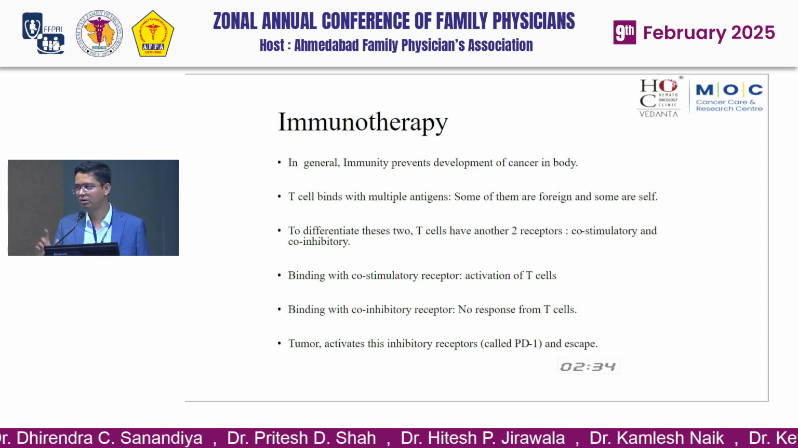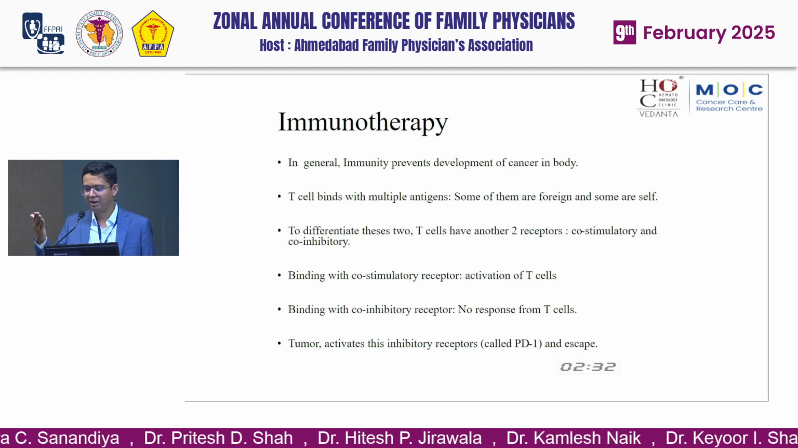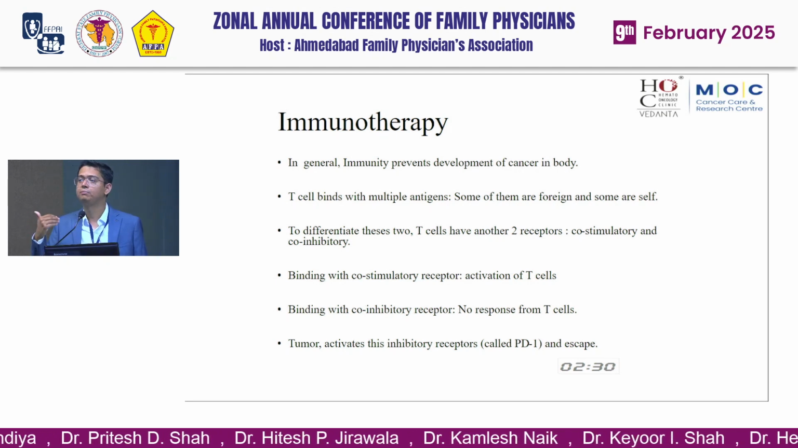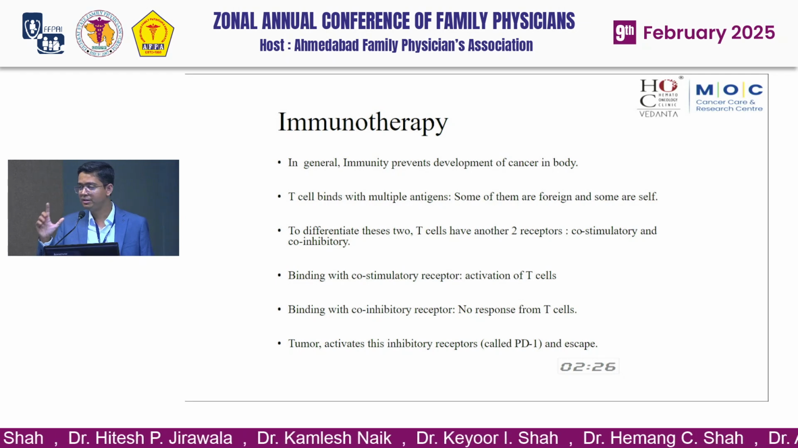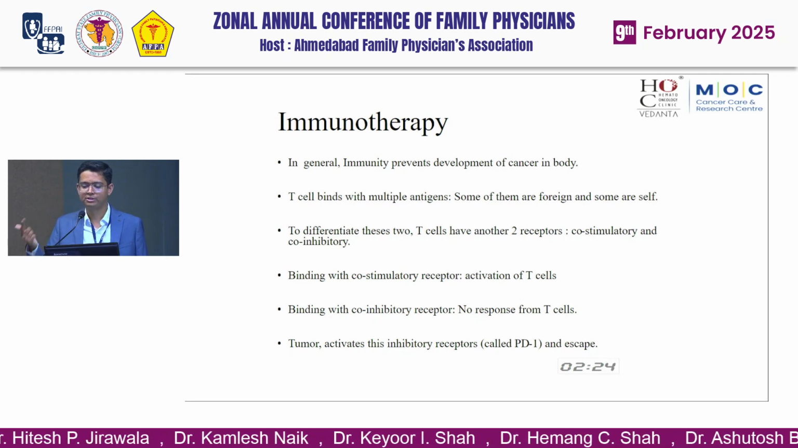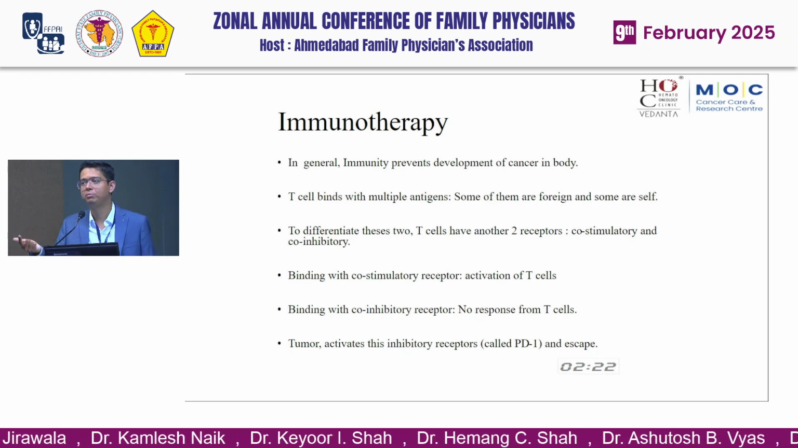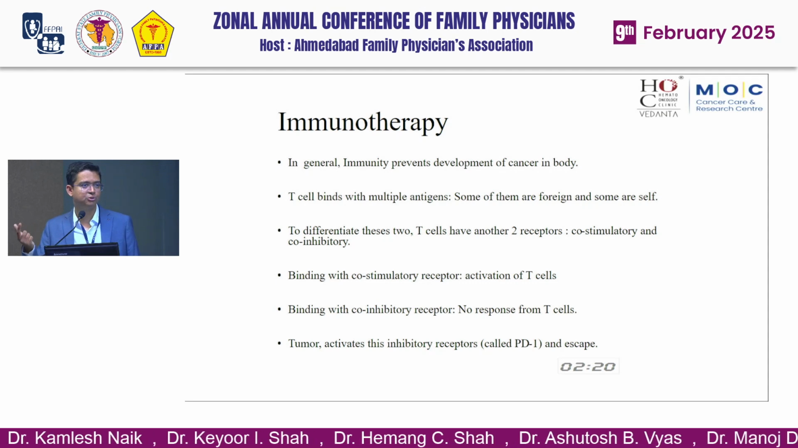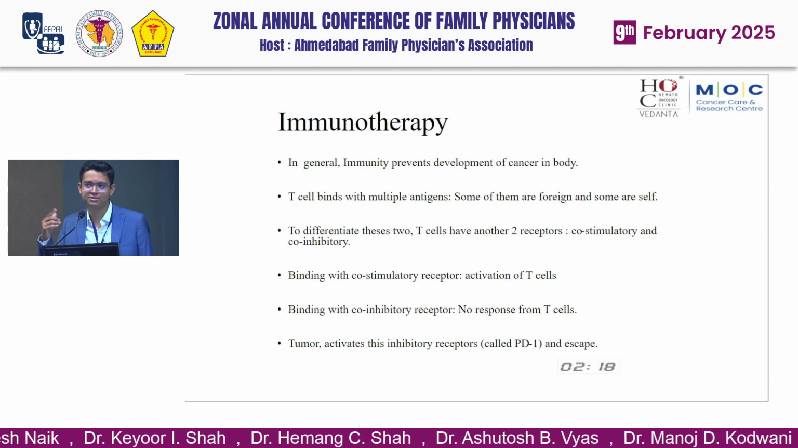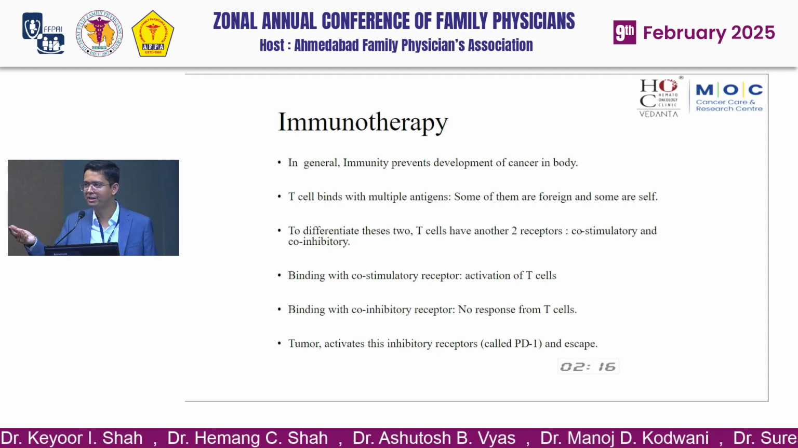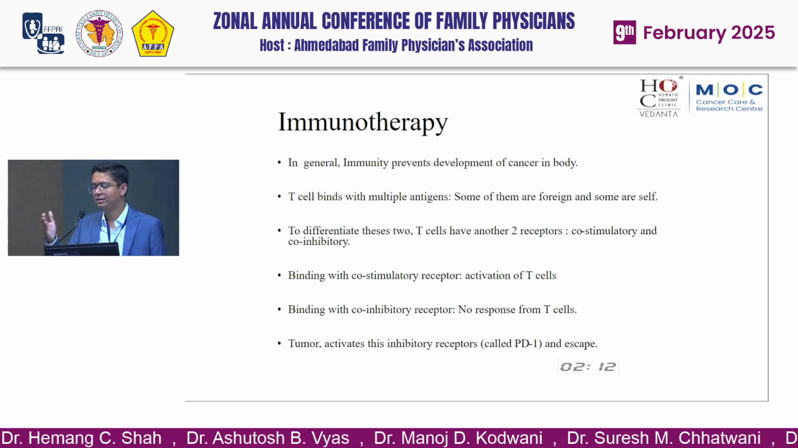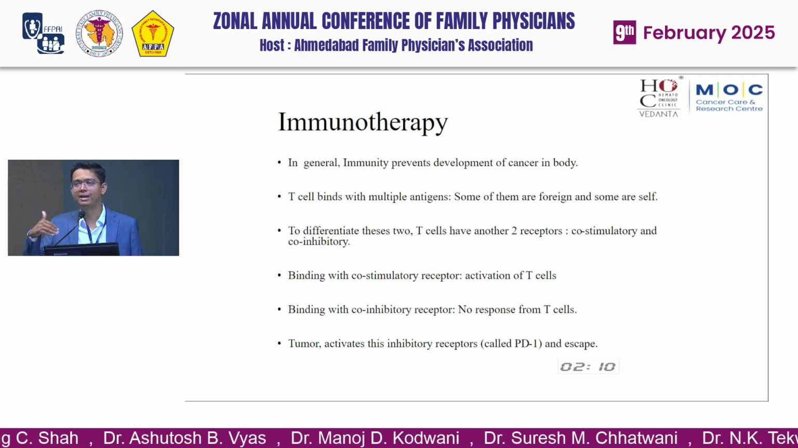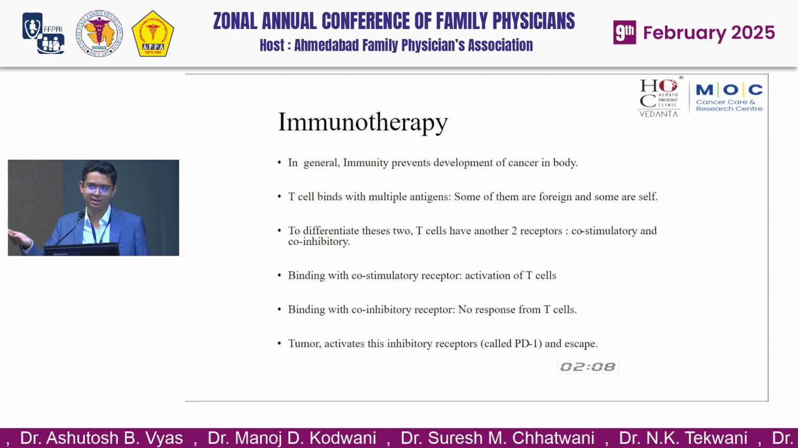As we all know, the immunity of the body prevents the development of cancer in the body. T cells have 2 receptors: one is co-stimulatory receptors and the second is co-inhibitory receptors. What happens in the tumor? The tumor cells cause inhibition of stimulatory receptors and activation of inhibitory receptors, and that is why the tumors escape our innate immune mechanism.